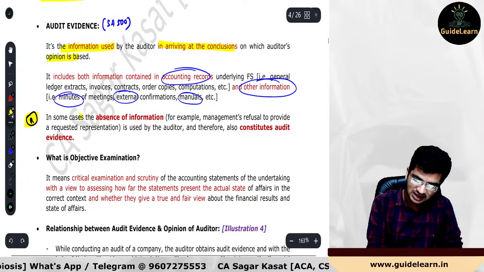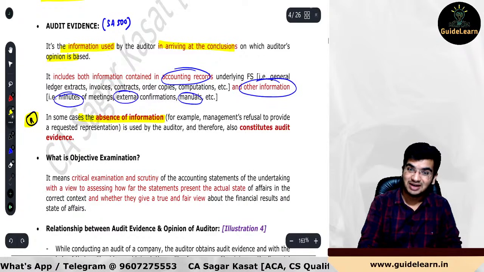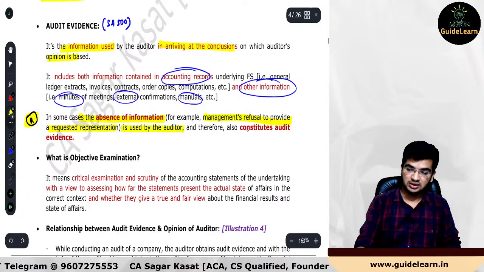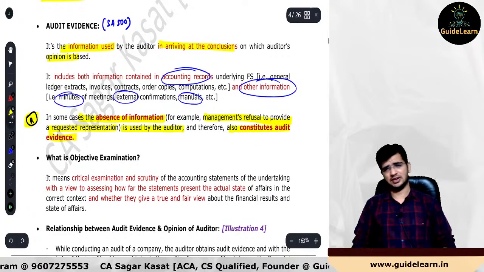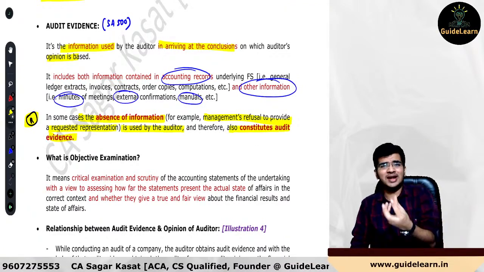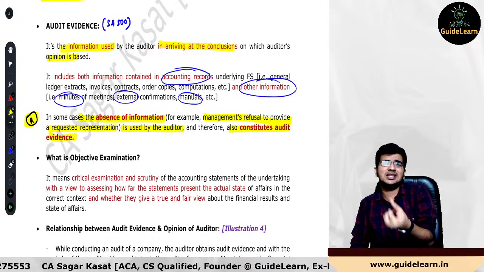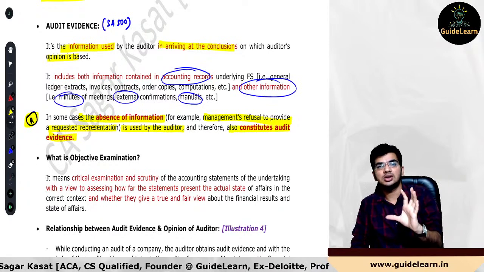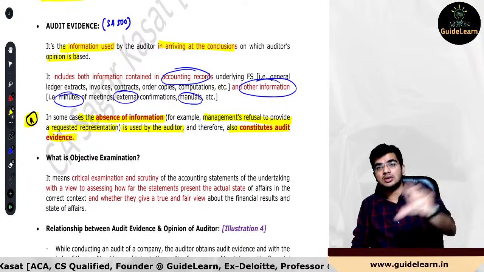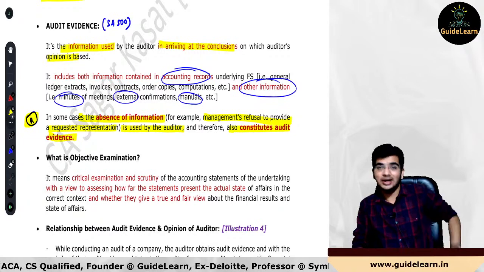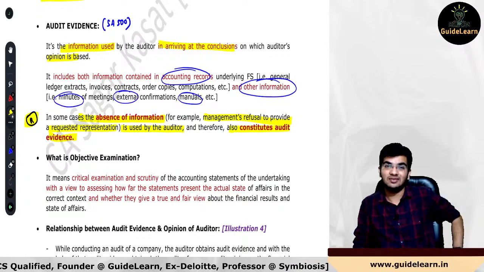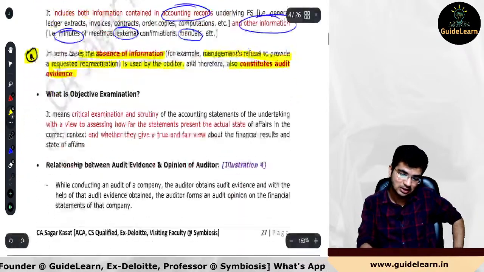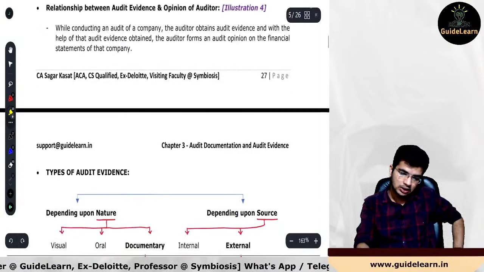In some cases, the absence of information, that is management's refusal to provide the requested representation, is used by the auditor and also constitutes audit evidence. Sometimes there is an absence of audit evidence, management is not providing you the audit evidence; in that scenario, that particular situation could also act as audit evidence in your audit because the information is not available. So absence of information may also constitute audit evidence in such a scenario.